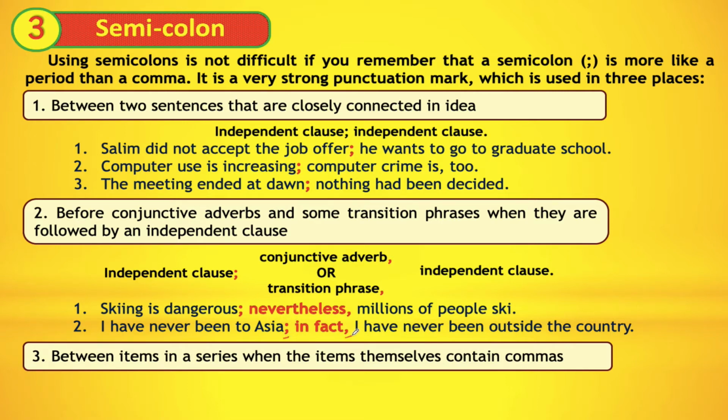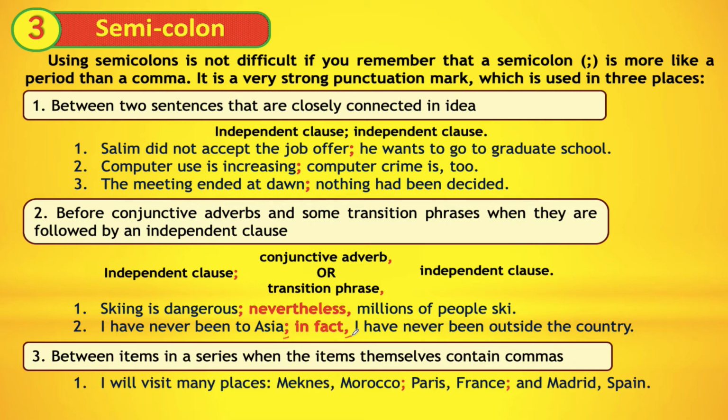Nice. The last rule is that when we have some items that contain commas, we should separate each group of related items from the others with semicolons. As the example here indicates: I will visit many places: Meknes, Morocco; Paris, France; and Madrid, Spain. This example shows that there is a relationship between Meknes and Morocco, and we will see that Meknes is of course a city of Morocco. Great. And the same goes with the other elements.